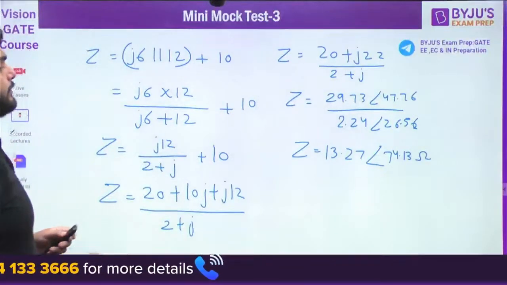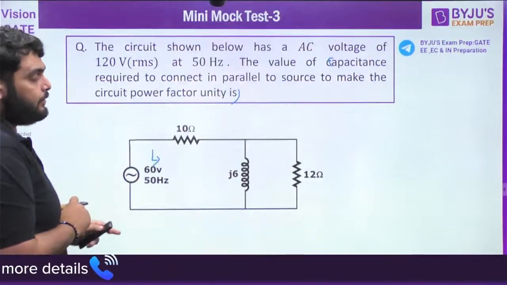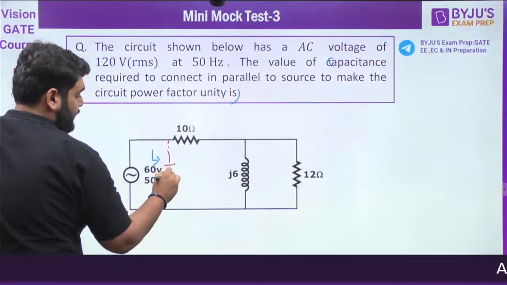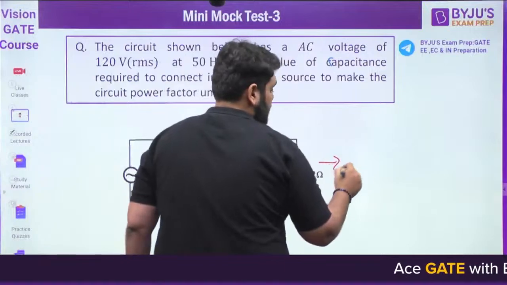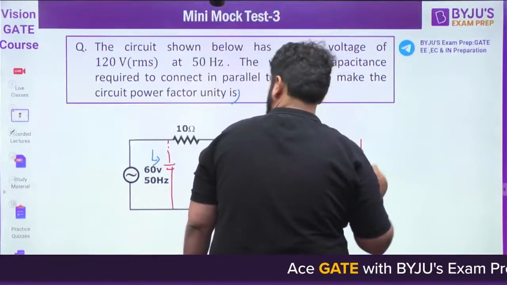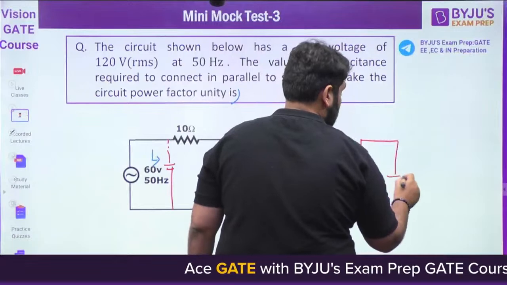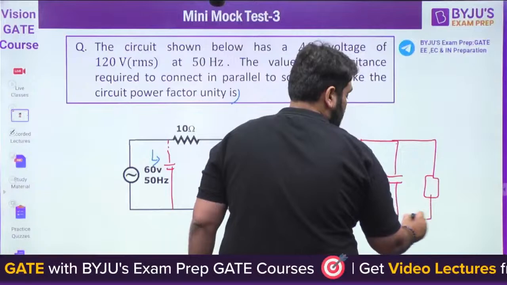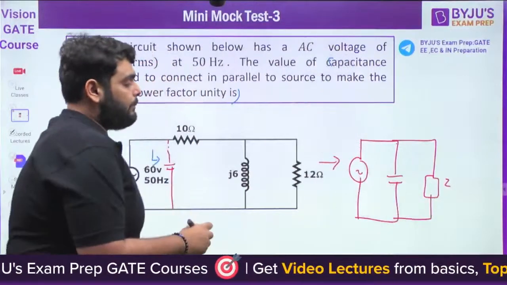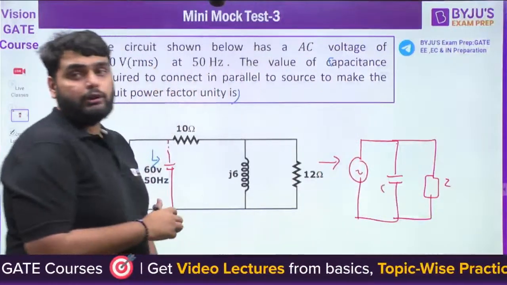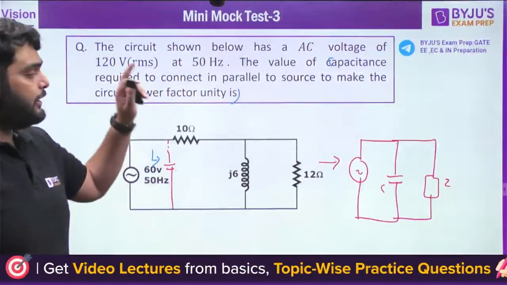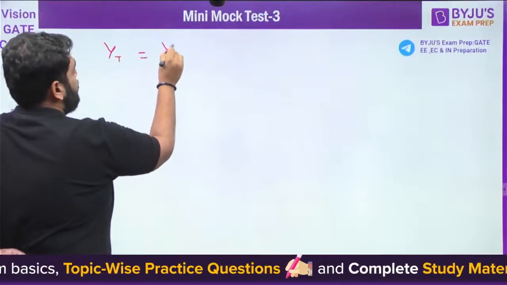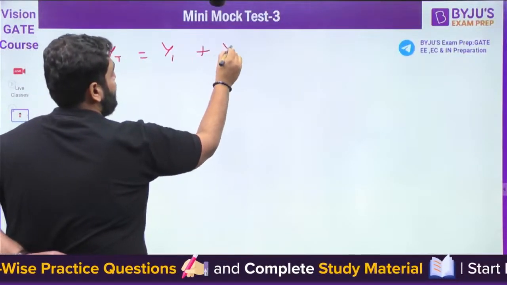Now this is the impedance when the capacitor is not connected. If I connect a capacitor here, the circuit becomes: I have a source, a capacitor, and also the impedance here. Now both capacitor and impedance are parallel to each other. So what will be the total admittance here? Total admittance is equal to Y1 plus Y2.